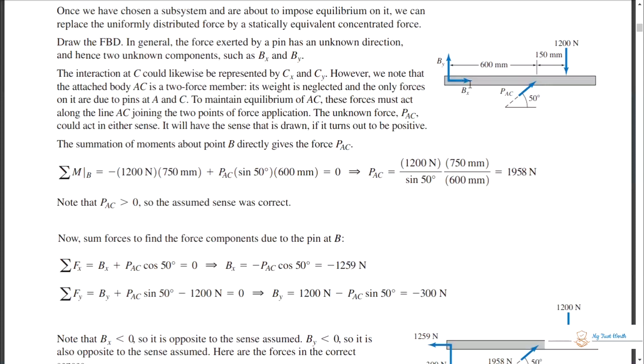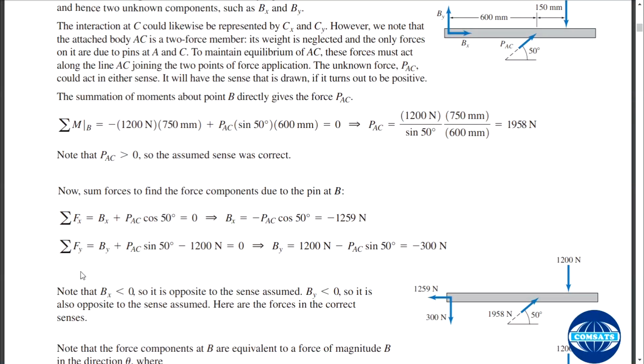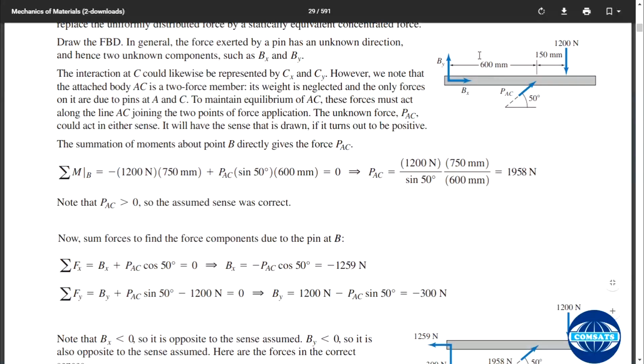Bx is minus, so it means the assumed direction is wrong. It should be this side. Similarly, summation of Fy is equal to 0. Upwards is positive: By plus PAC sine 50 minus 1200 is equal to 0, and you can see that PAC is known and By we are going to find, and that is also minus.